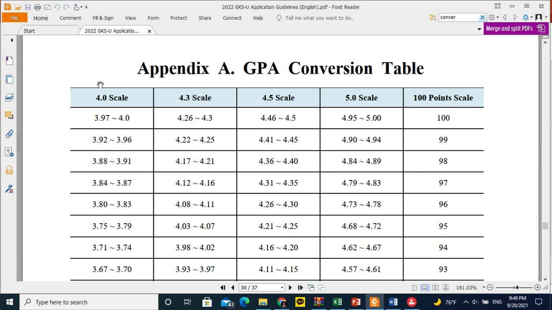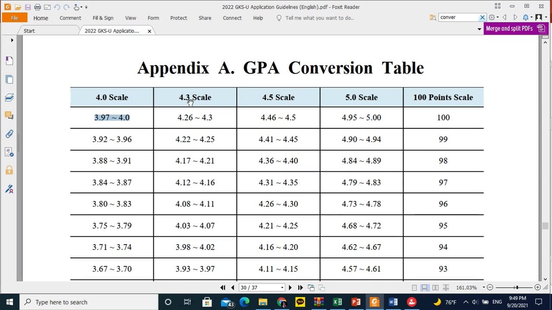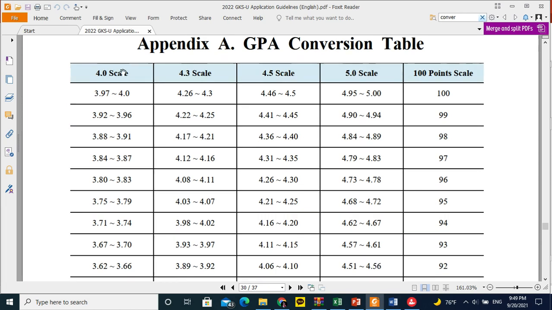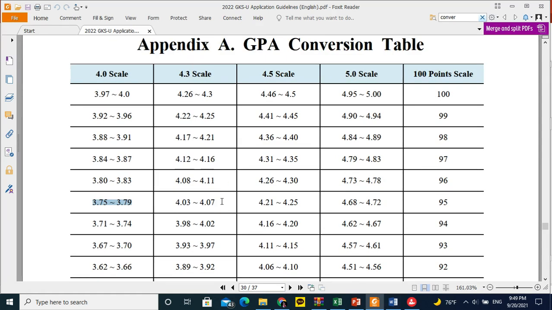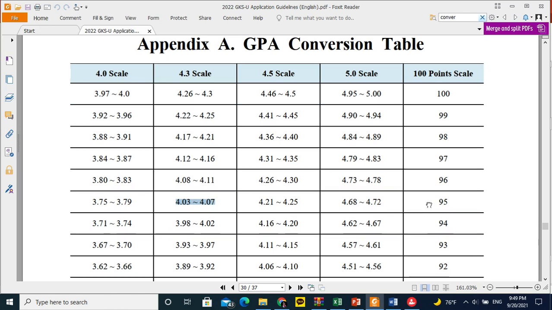So scale means, if your board or your country is following a 4 scale, total GPA is 4, so how will you calculate the 100-point scale here? So 4.3, 4.5, 5. If your GPA, for example, for the 4 scale, is between 3.75 and 3.79, meaning 3.76 or 3.78 or 3.79, then you can write 95%. Similarly on 4.3, if your GPA is between 4.03 and 4.07, you can write 95%. So check this limit or this given window.